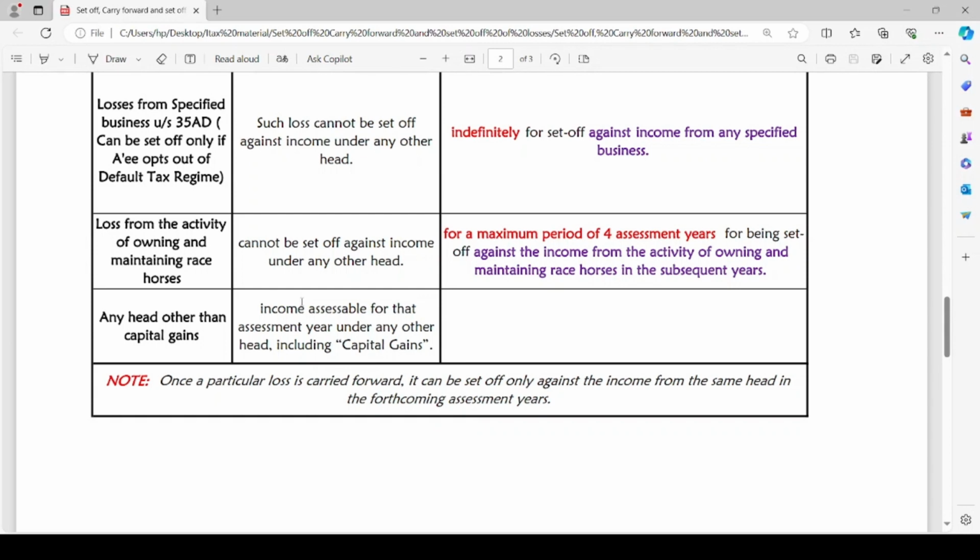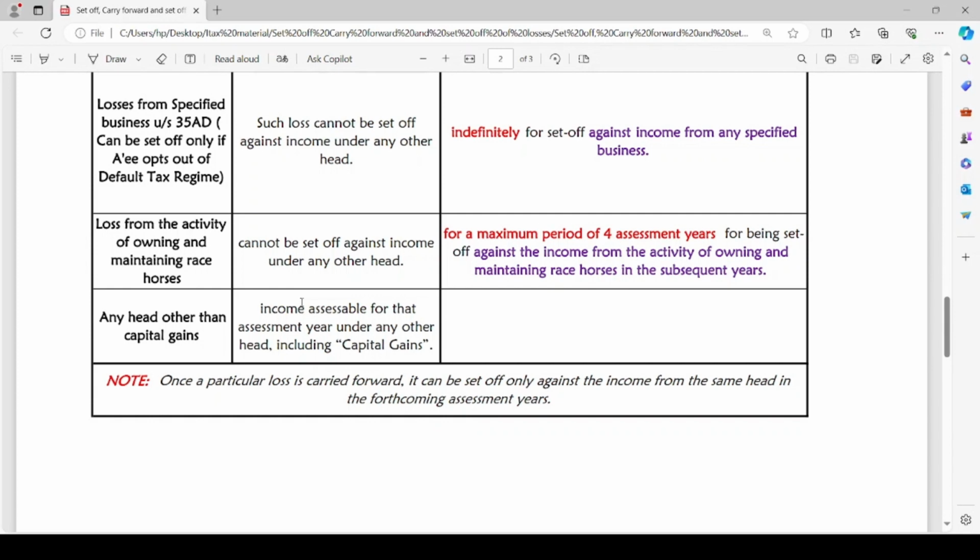Now, if under any head other than capital gains it has incurred loss, it can be set off against income assessable for that assessment year under any other head including capital gains. We know that any loss under the head capital gains, short-term or long-term capital loss, cannot be set off against income earned from any other head. But loss under any other head can be set off against income earned under the head capital gains. And we have discussed this point before too.